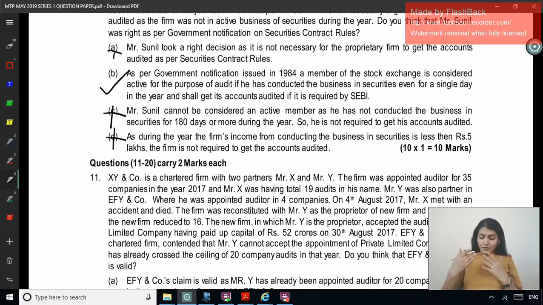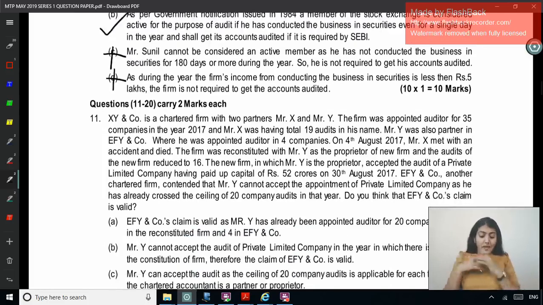Next one, so now coming to the 2 mark one. XY and Company is a chartered accountant firm with 2 partners, X and Y. The firm was appointed auditor for 35 companies in 2017, and X having signed total 19 audits in his name.